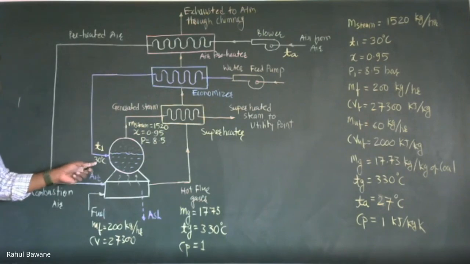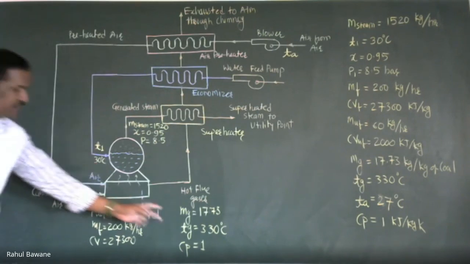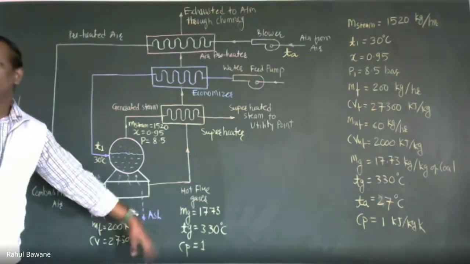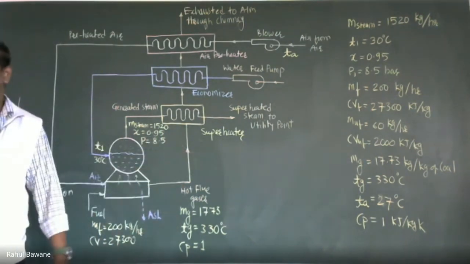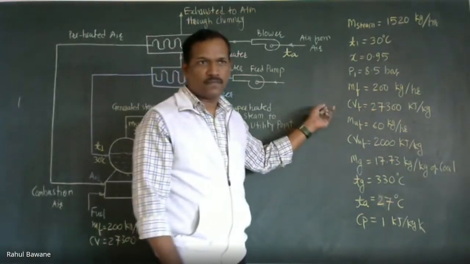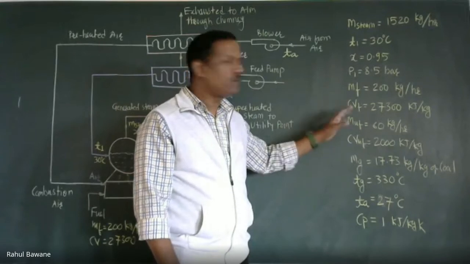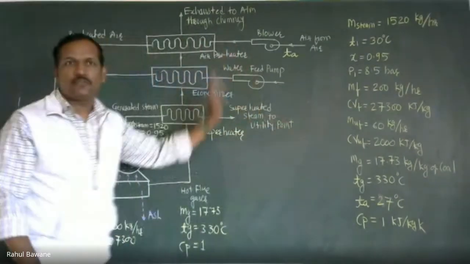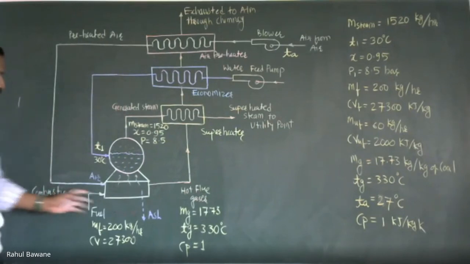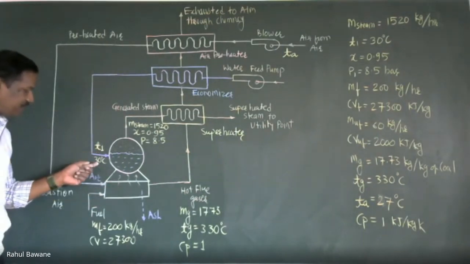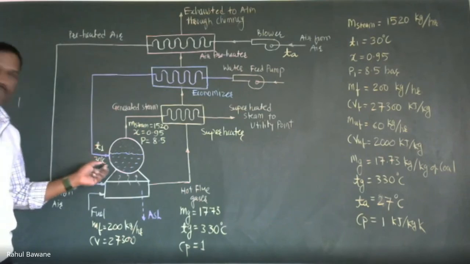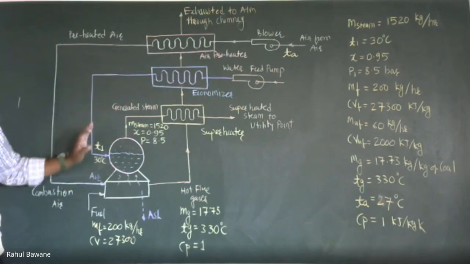What is T1? What is Tg? Then after that you use all these notations in your formula. Otherwise, nobody will come to know what is T1. You know what is T1, but the examiner doesn't know what is T1. So in the exam answer sheet, you have to draw the schematic and put there, this is the T1. Then he comes to know the feed water temperature is denoted as T1.